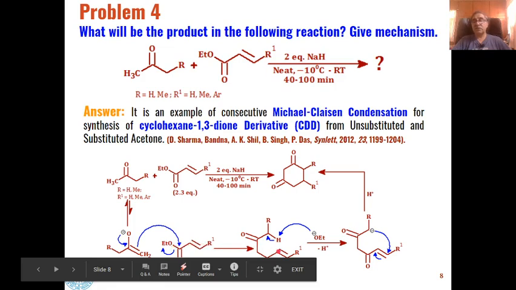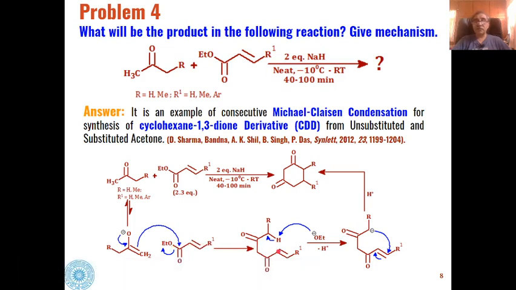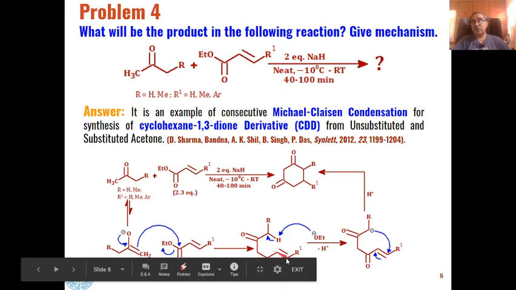we will get these types of 1,3 dione derivatives which are alpha beta unsaturated. And then these diketones, alpha beta unsaturated diketones, will undergo Michael addition.